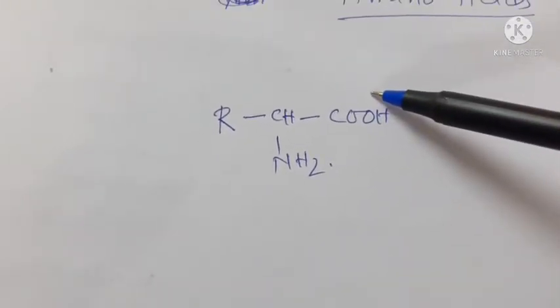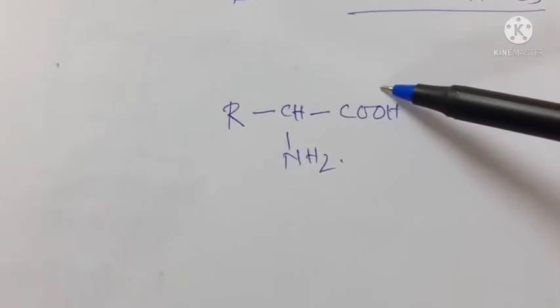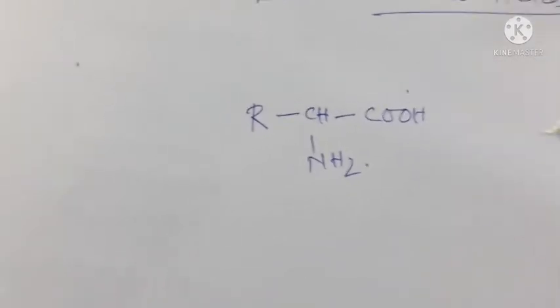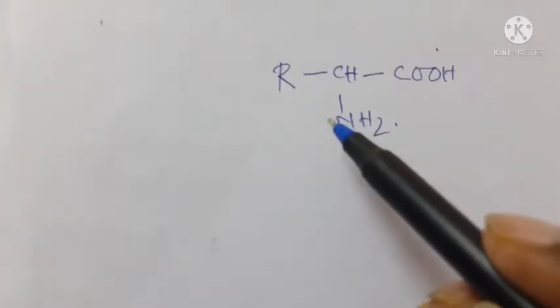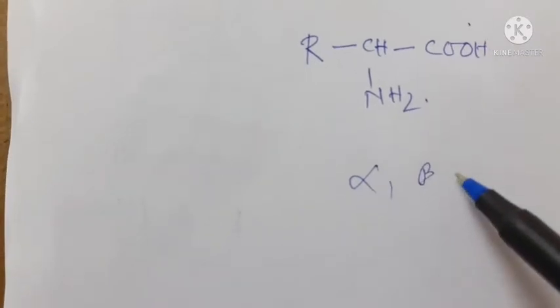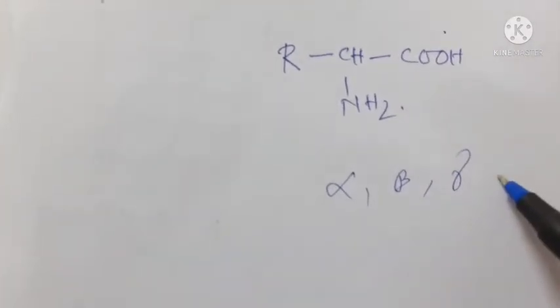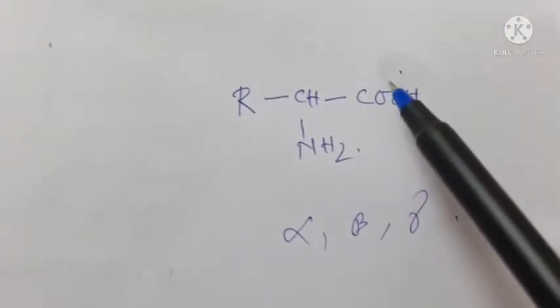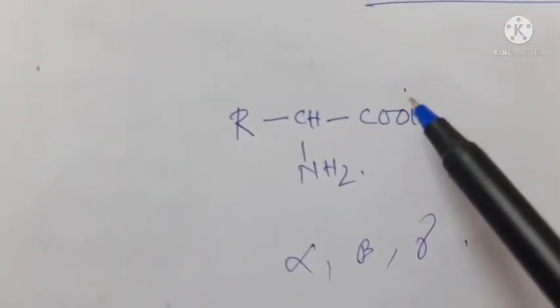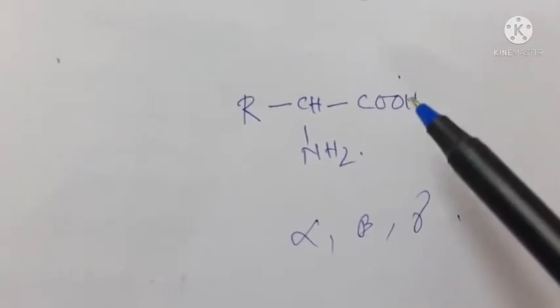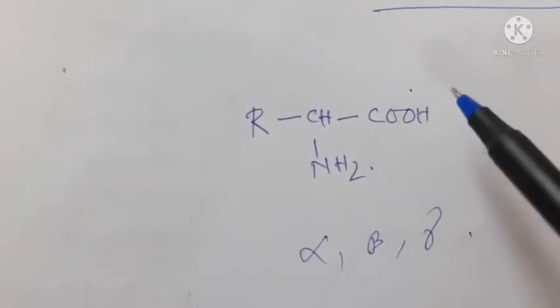So depending upon the relative position of the amino group with respect to the carboxyl group, the amino acids can be classified into alpha, beta, gamma, delta, and so on. Only alpha amino acids are obtained on the hydrolysis of protein, and they may contain other functional groups also.